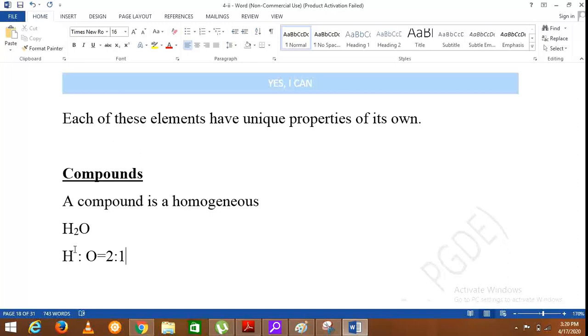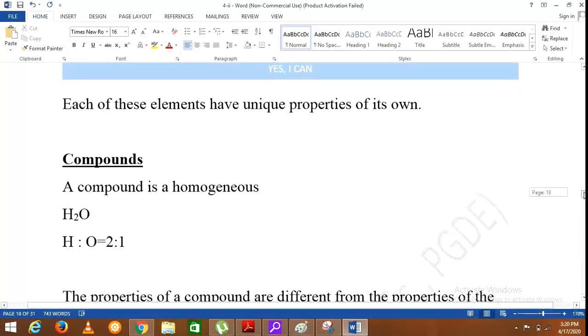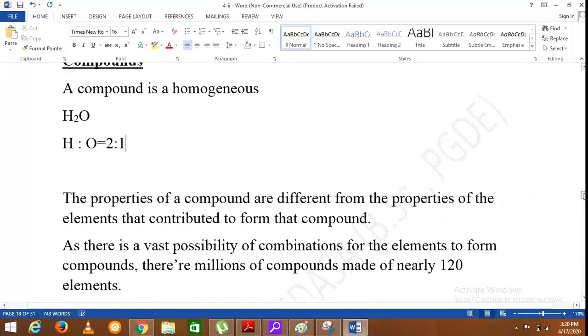Throughout the substance, the components are distributed in a uniform manner. For example, if we take a water sample, we can't separately identify hydrogen atoms and oxygen atoms, and it forms a uniform substance. Therefore, we call it a homogeneous substance. This will be further discussed in grade 9 and even after that about the term homogeneous.